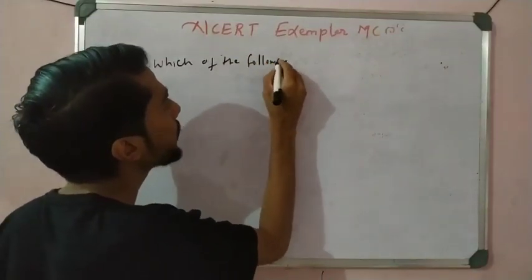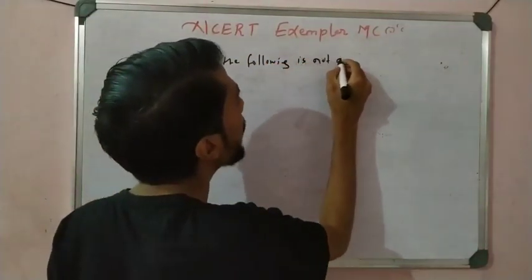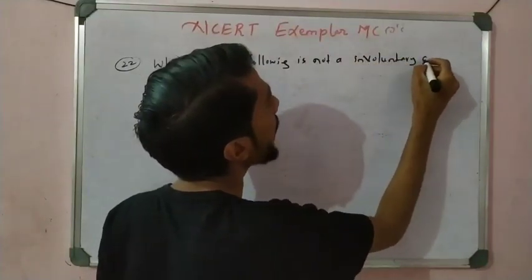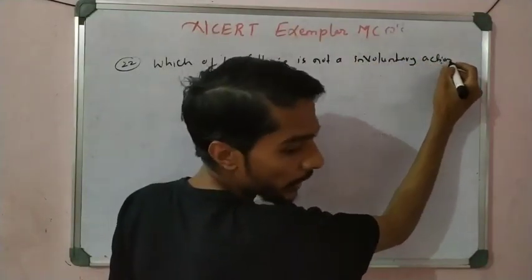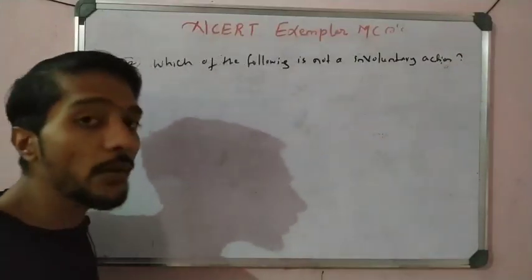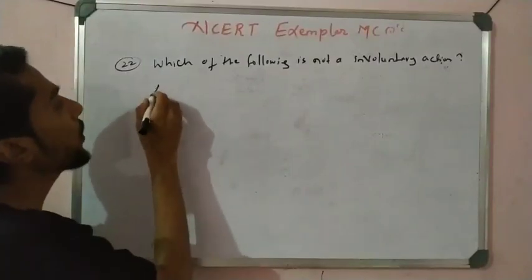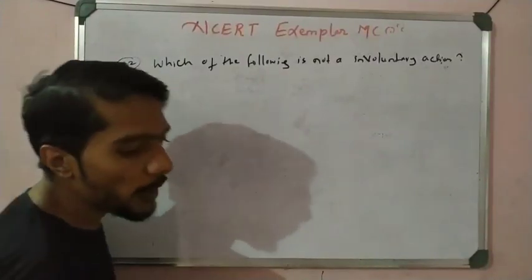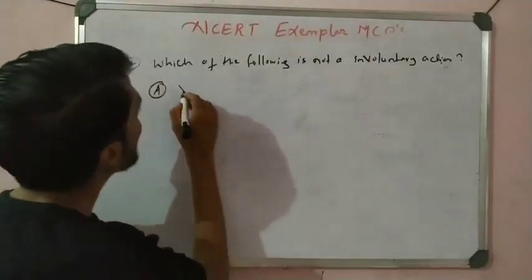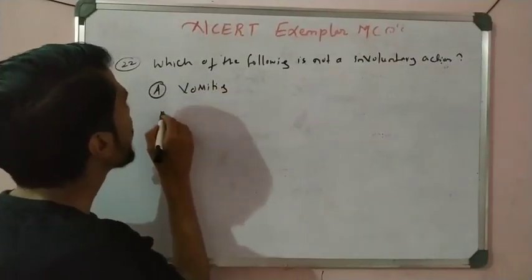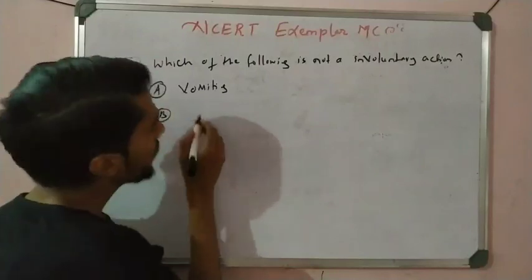What is involuntary? The action which is not under our control. It is out of control. It is not controlled by our will. Okay, right? So option A, vomiting. Option B, salivation.